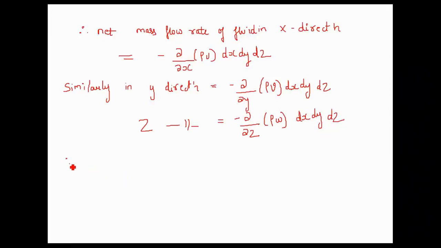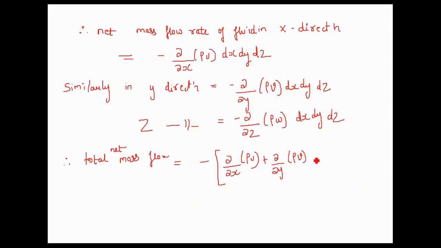Okay. So therefore, the total net mass flow rate will be equal to, I'll take minus sign outside like this, dou by dou x of rho u plus dou by dou y of rho v plus dou by dou z of rho w, okay, into dx dy dz. Okay, but from conservation of mass, what do you know?